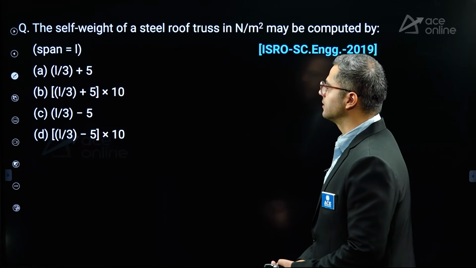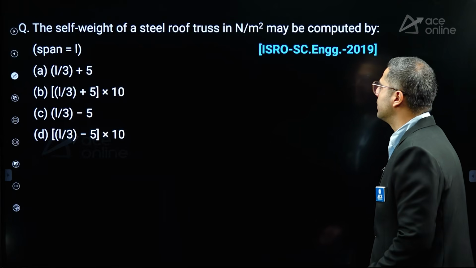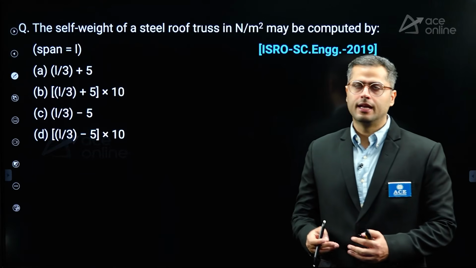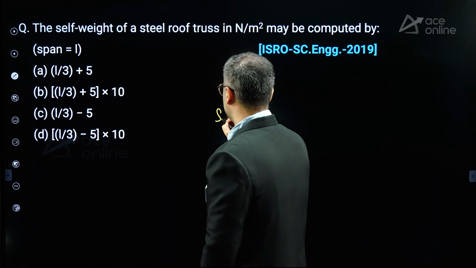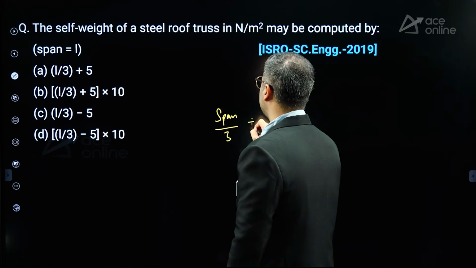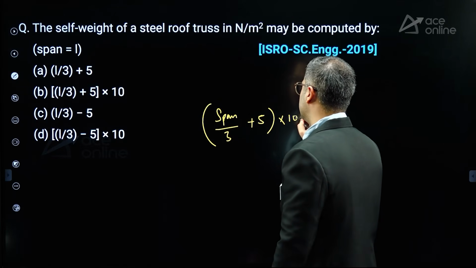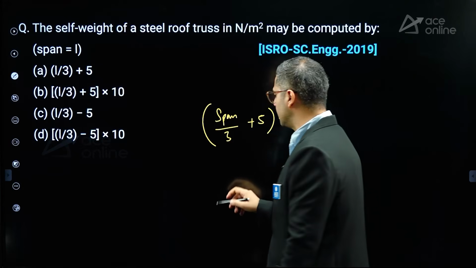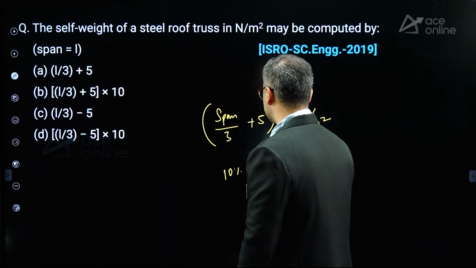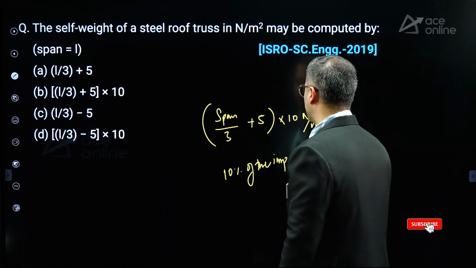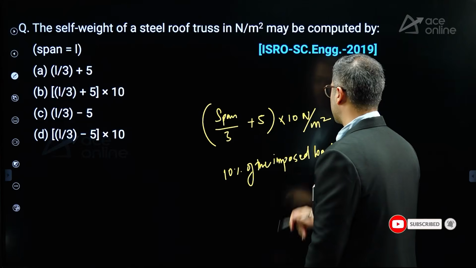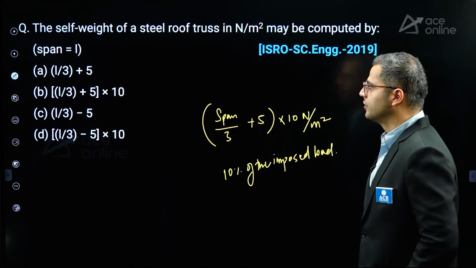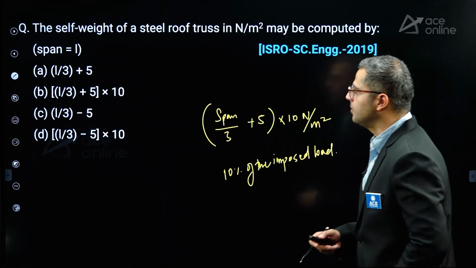Next, over here they are saying the self weight of the steel truss in Newton per meter square may be computed by. So yes, steel truss dead weight is equal to span by 3 plus 5 multiplied by 10 Newton per meter square. Also, sometimes in design, you can also consider it as 10% of the imposed load. Right, 10% of the imposed load can also be considered as the self weight of the roof truss. So that can be considered as option B as the correct answer.